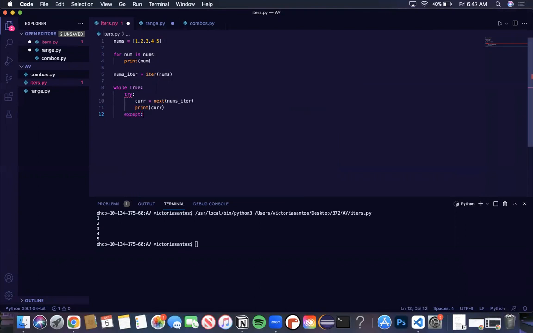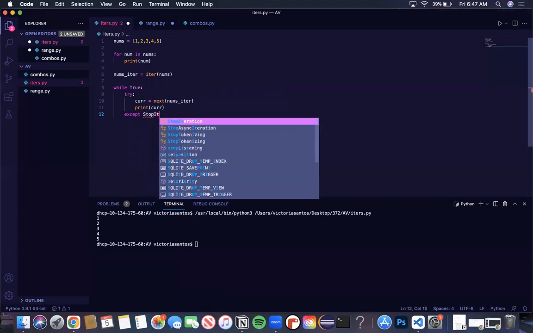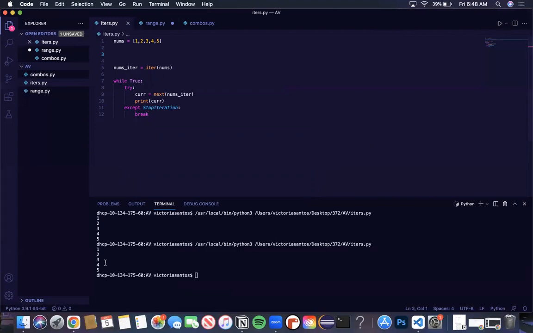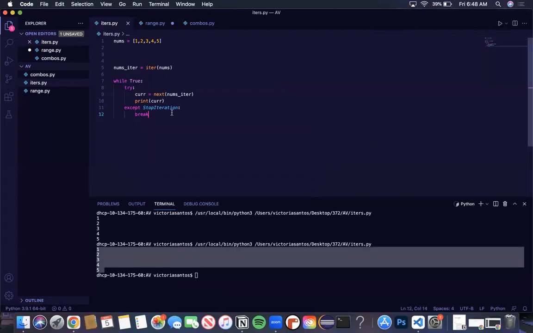But if we are out of numbers to iterate over, we will raise the StopIteration exception ourselves. And we might just break at that point. So if I get rid of this and I run this, we get the same output. That's basically how it works behind the scenes.